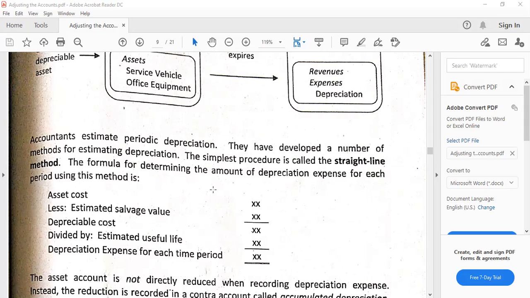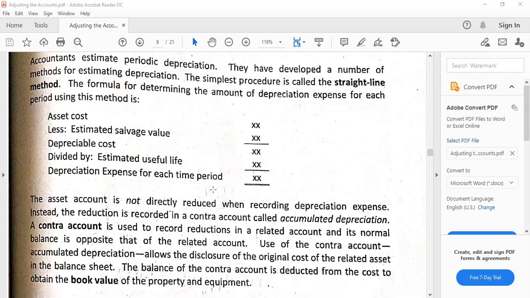The most common method that we use actually is the straight line method. Actually, there are so many methods of depreciation that you will know in higher years. Anyhow, how do we compute depreciation? That's going to be the cost of the asset. Then we deduct the estimated salvage or scrap or residual value that would equate to depreciable cost. And we divide that by the estimated useful life. We get the depreciation expense. So this is the Jurassic, or I would say the template or the default method and formula that we are going to know of. That's how simple it is.